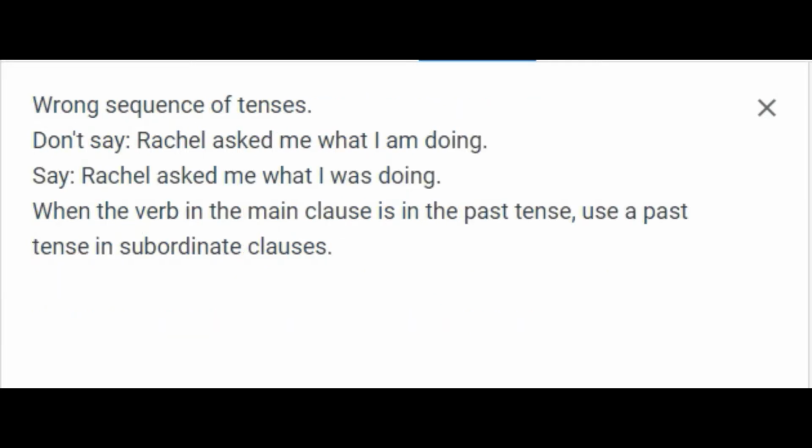Wrong sequence of tenses. Don't say, Rachel asked me what I am doing. Say, Rachel asked me what I was doing. When the verb in the main clause is in the past tense, use a past tense in subordinate clauses.